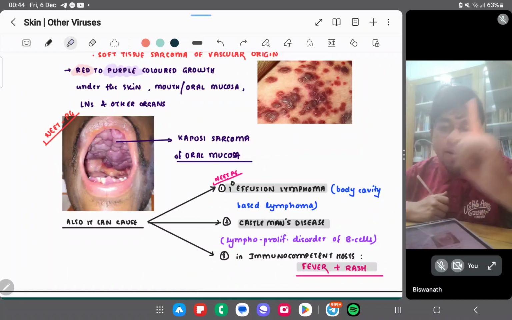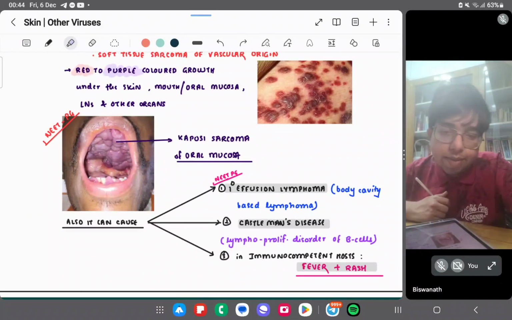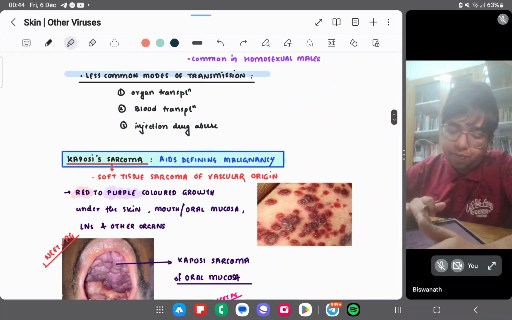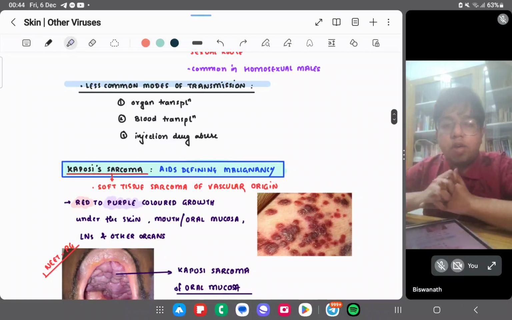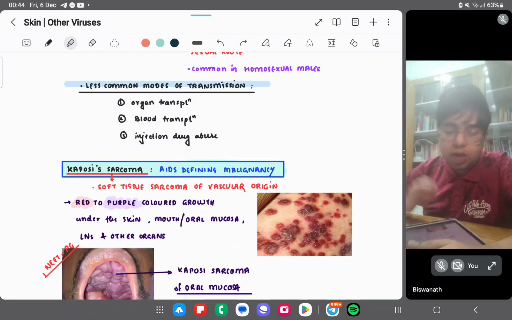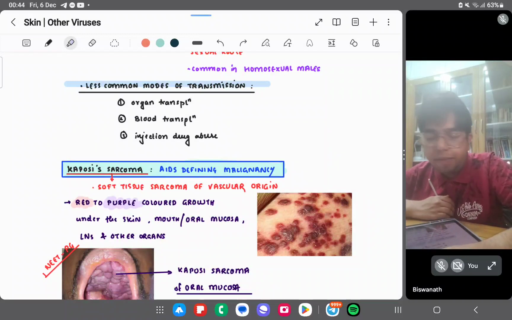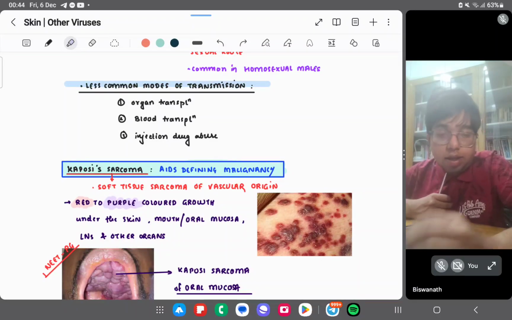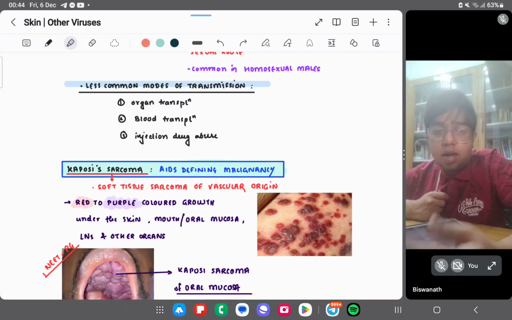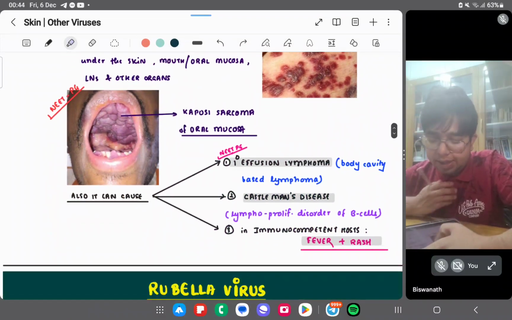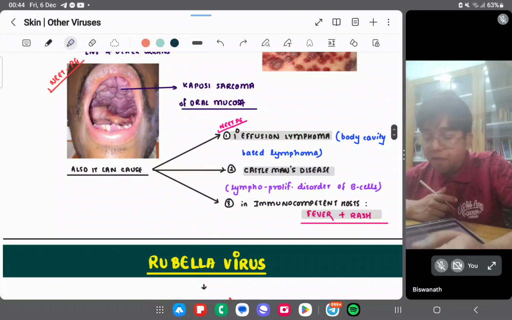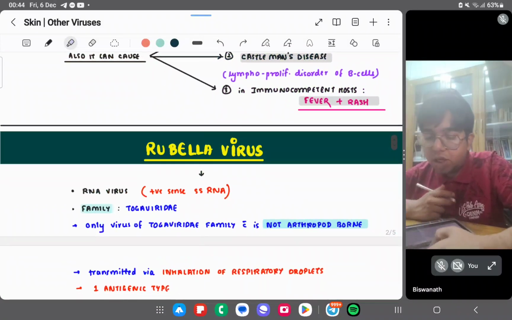Kaposi sarcoma lesions are red to purple colored, they may be intermediate or fully red or fully purple, and occur under the skin. The oral mucosa or mouth may be affected.